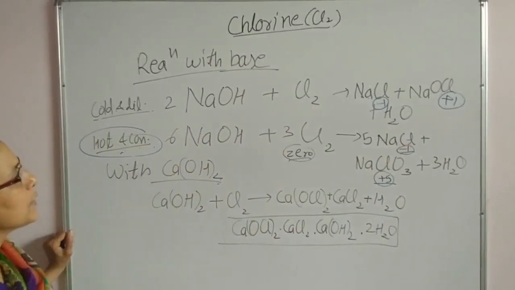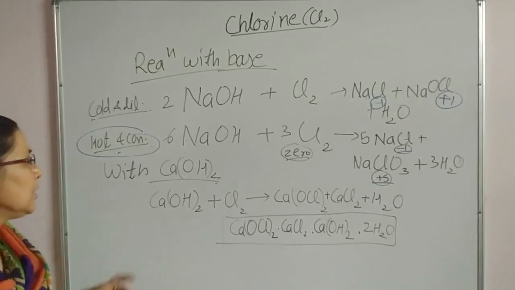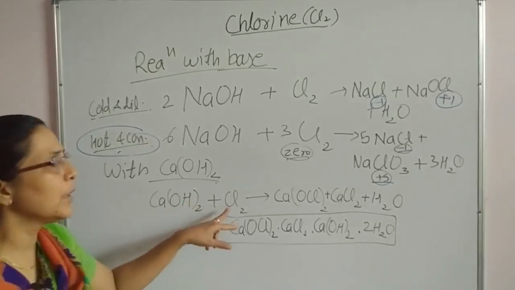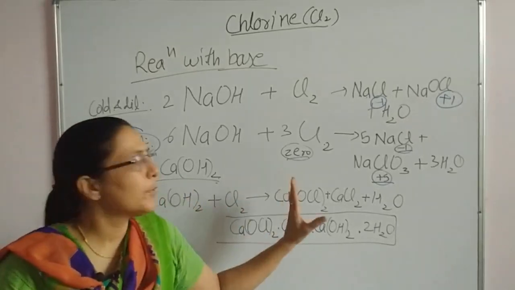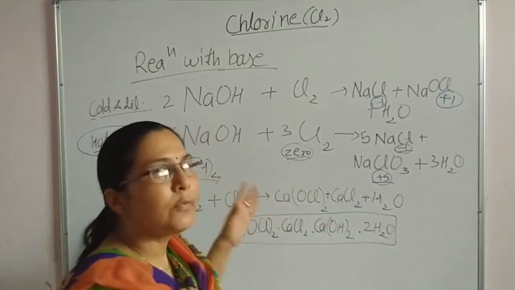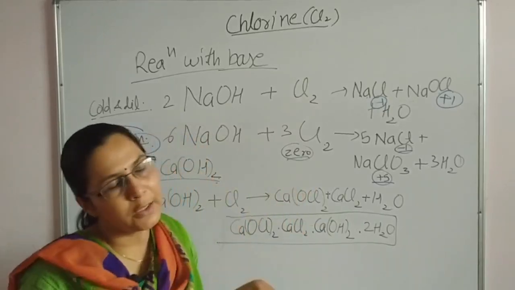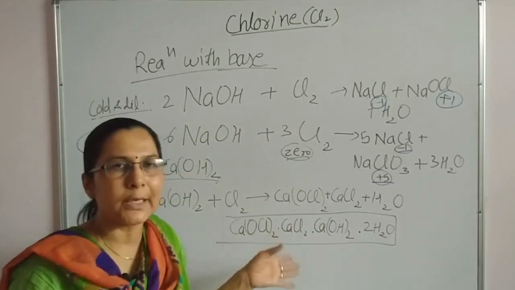Reaction with Ca(OH)2 and Cl2. When you were in 10th standard, you have seen this reaction, that calcium hydroxide when treated with chlorine, there is formation of calcium oxychloride, CaOCl2. That is absolutely correct till 10th.